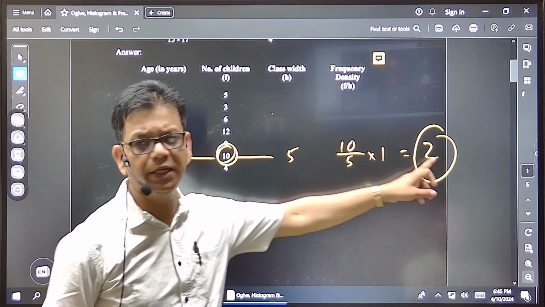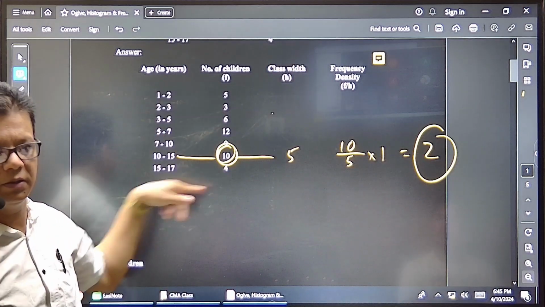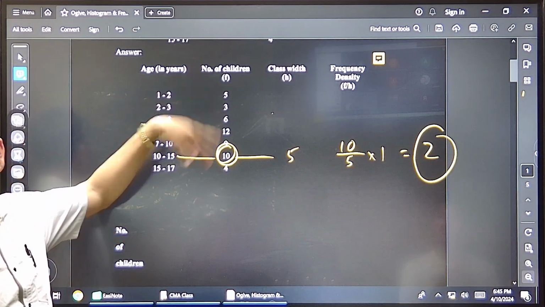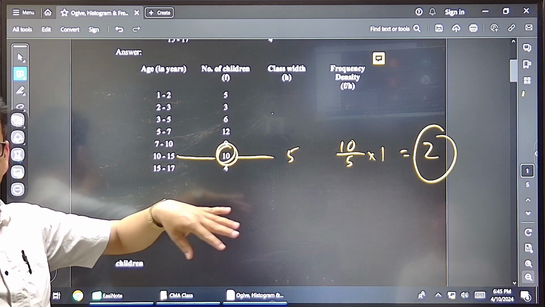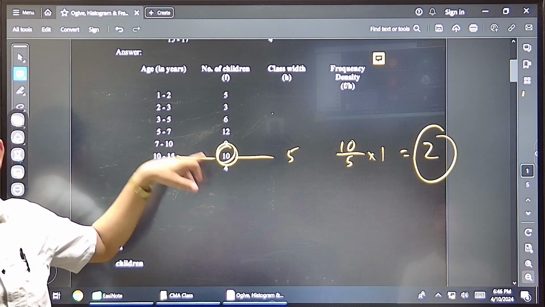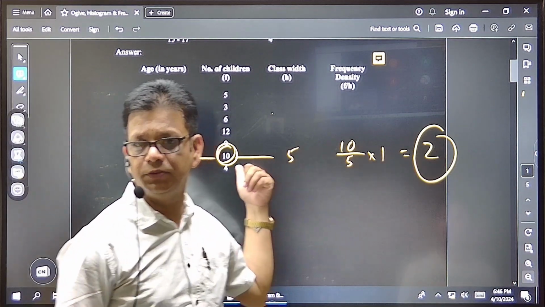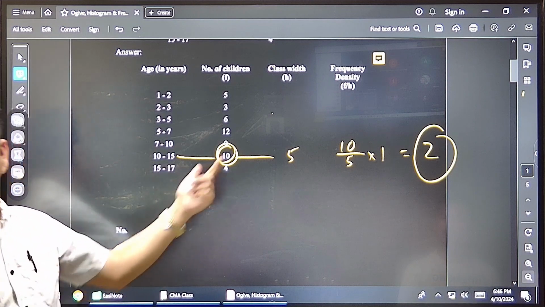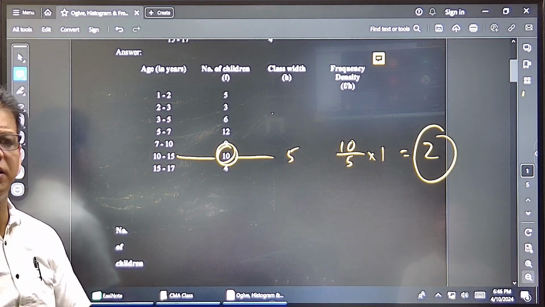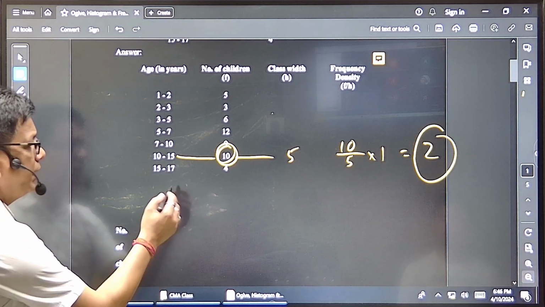If the frequency density for a particular class is 2 in this chart, which of the following was the correct original frequency? It's an MCQ, 4 questions, 4 options. So it was 2, you have to get this. The calculation you have to proceed in here. You can also take X. Which number is X?